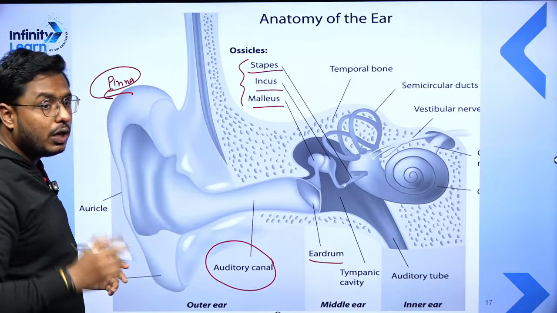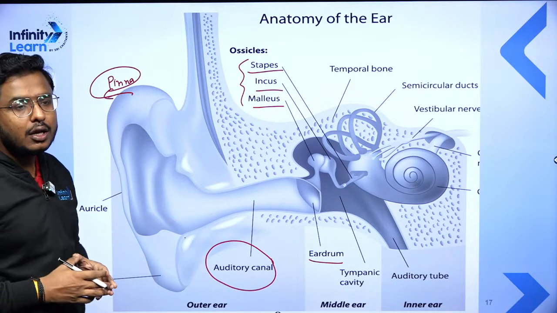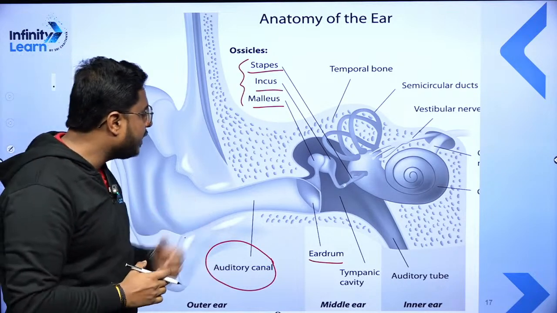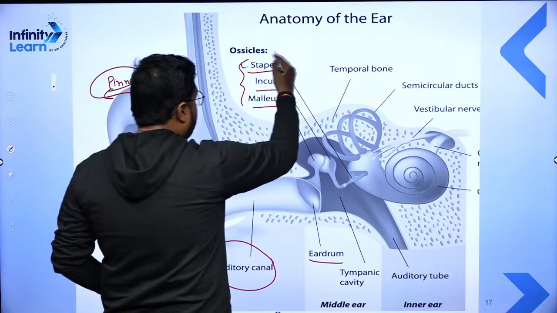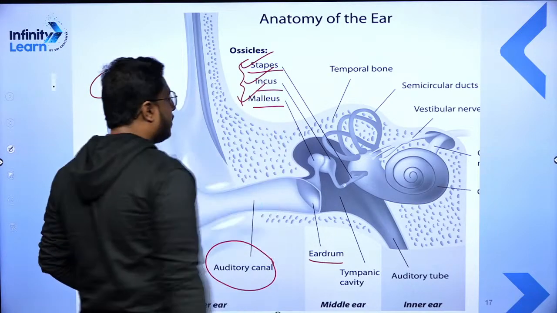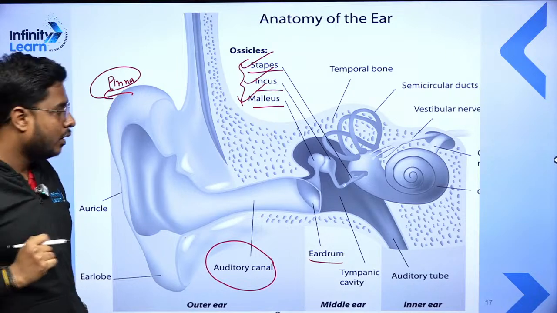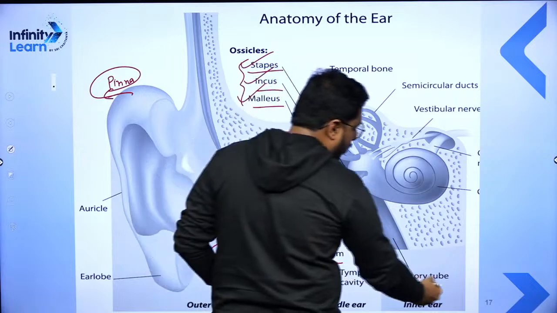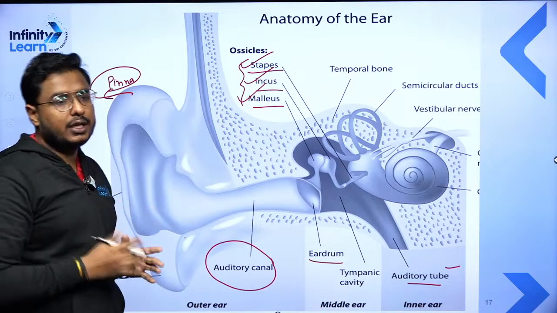So first of all, the pinna and the ear canal or auditory canal are part of the outer ear. The parts of the middle ear are the eardrum, stapes, incus, and malleus. Now, in our inner ear, the cochlea is present, and the auditory nerve, which is going to send the signals to the brain.